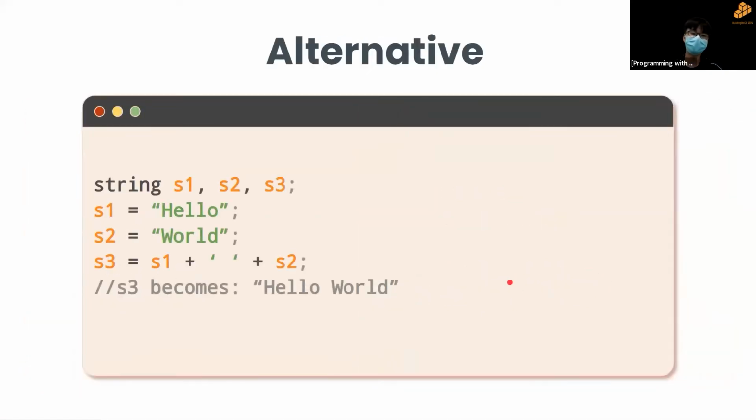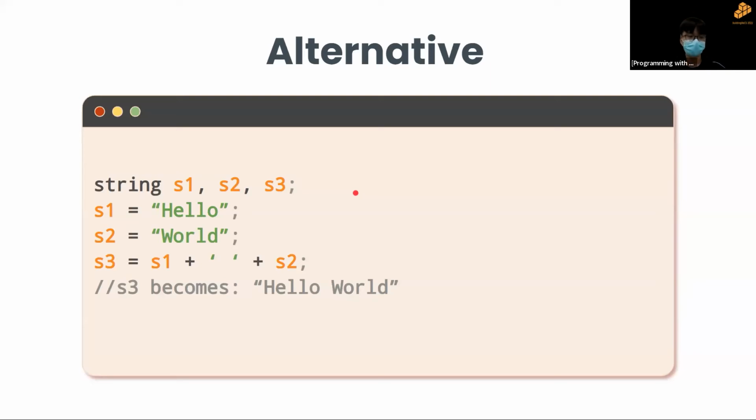So far I've been giving you all just numbers. You can also perform operations like summing with strings as well. So let's say I have 3 strings, S1, S2, S3. S1 is hello, S2 is world. I can actually add up a string, a space, and another string. Remember, spaces are important. So I can add up S1 plus a space plus S2, then S3 will just be hello world. So strings can also perform summations.